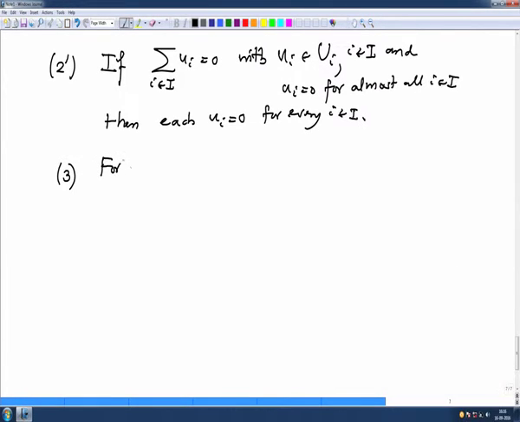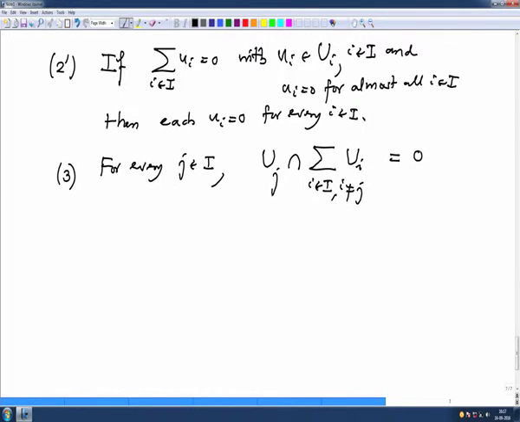And third, for every j in I, Uj intersection the remaining sum, the sum of Ui with i in I and i not equal to j, this has to be 0. Remember, for two subspaces we have defined the sum U plus W to be direct if the intersection of U and W is 0. This is similar to that. For 2 it is matching with this. So, let us prove this. So, proof.